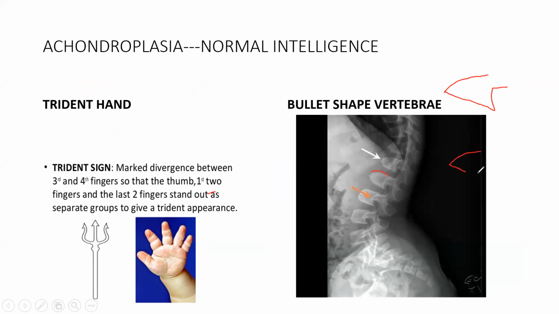If you see the bullet, it is like a bullet. So the vertebrae are bullet shaped. You see this vertebra, it comes like this and then like this, this is a bullet shaped vertebra. So bullet shaped vertebra and trident hand. Remember trishul and goli together. Trident hand and bullet shaped vertebra. Okay, this is achondroplasia.